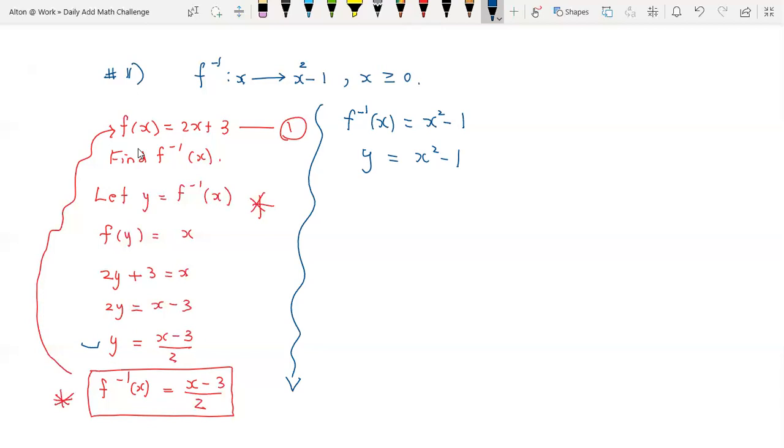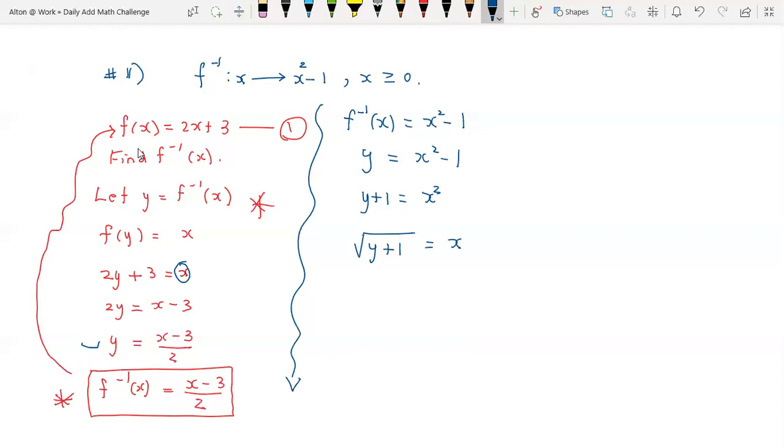So we need to solve for x here. If we're solving for x, we'll have y plus 1 equals x squared. So let's take the square root now. The square root of y plus 1 is equal to x.